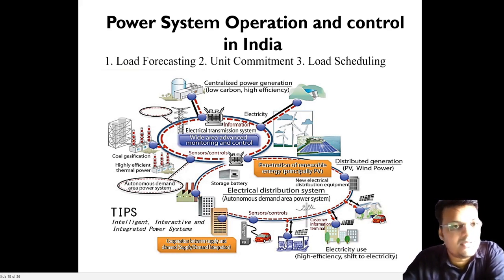Suppose in May or June everybody knows there is heavy use of AC, so it will definitely increase the load. At that time we also keep thermal power plants in reserve, because we have to fulfil the increased demand. All these things are interconnected.